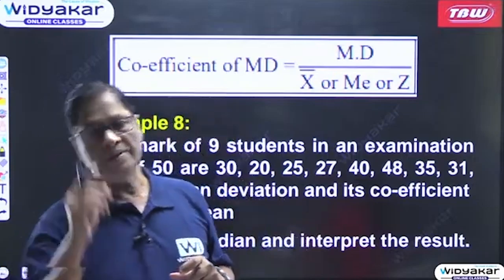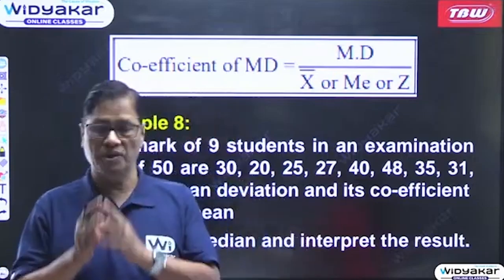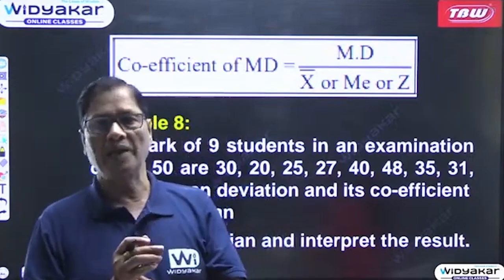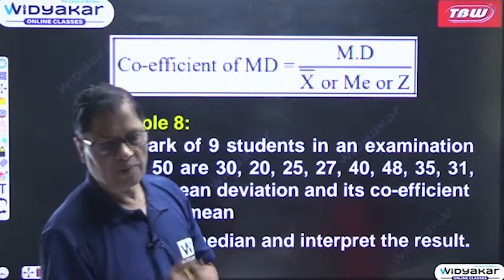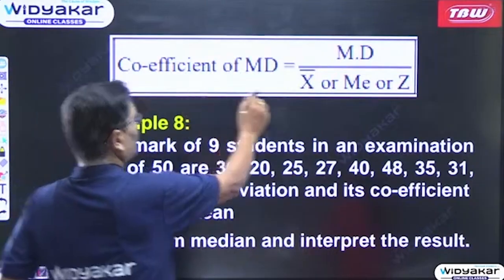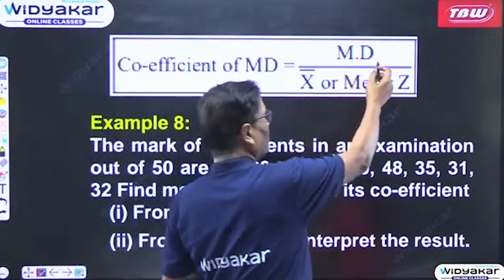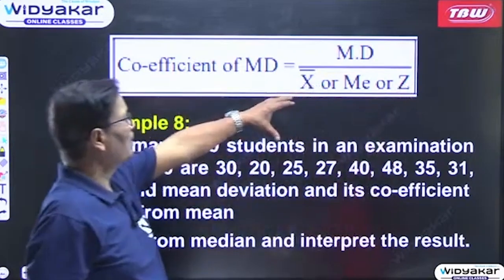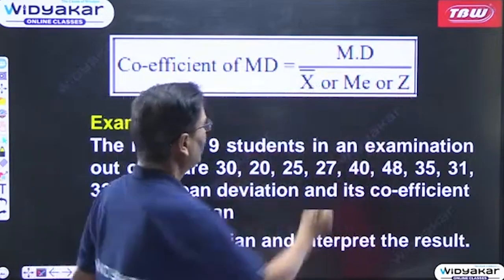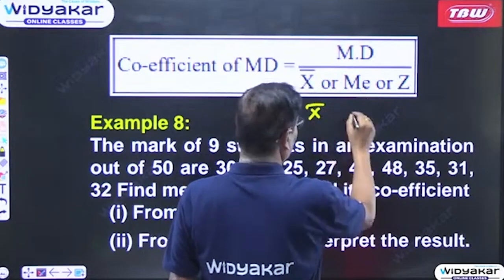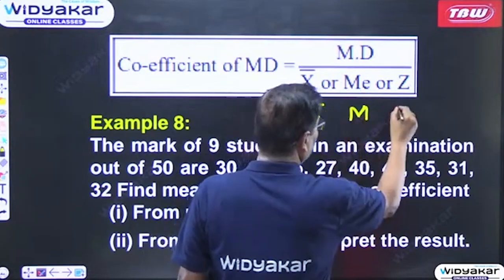What we get is the mean deviation, its absolute value, but sometimes we need the coefficient. The relative value is called the coefficient of mean deviation. So what is the coefficient of mean deviation? First of all we will calculate the mean deviation, then divide by x bar or median or mode, whichever is given. We can write median as M. X bar is the arithmetic mean, M is the median, and Z is the mode.